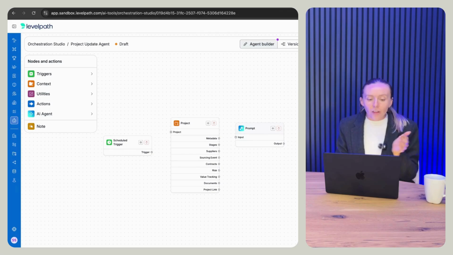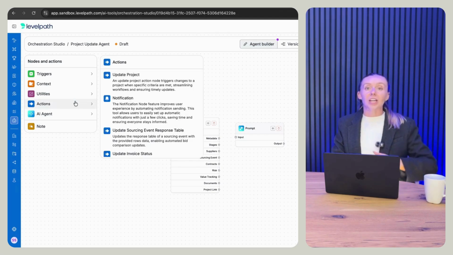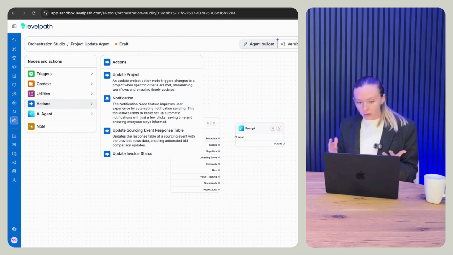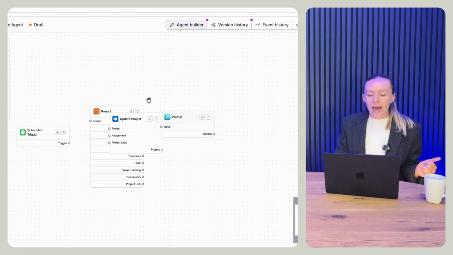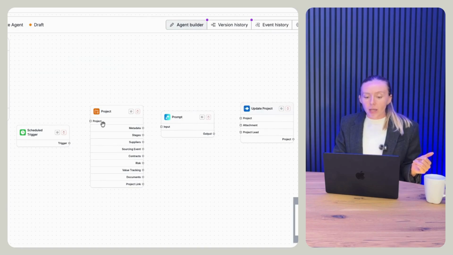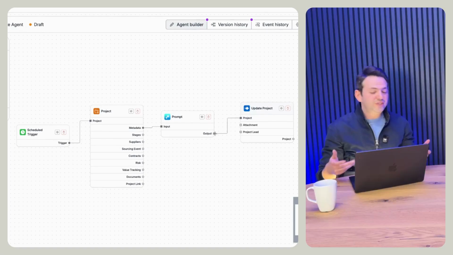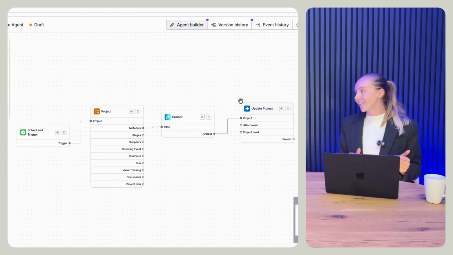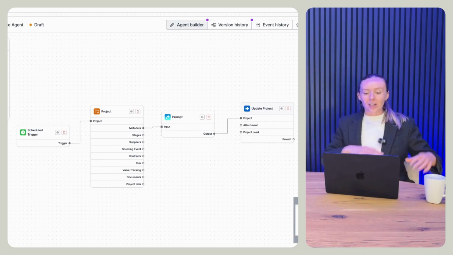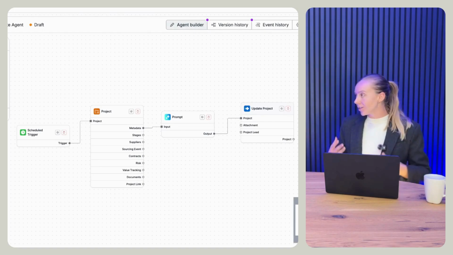So we're going to tell our agent now to update the project in the comment section with that update. I'm going to grab that action here from the orchestration studio. Now, Stan, this is super simple. All I have to do, and it's actually the most fun part, is connect the dots. I'm going to connect all these dots. You're literally connecting dots. Literally connecting dots.